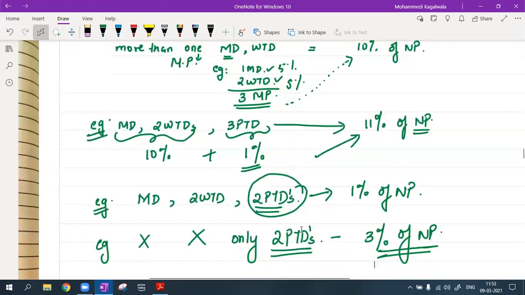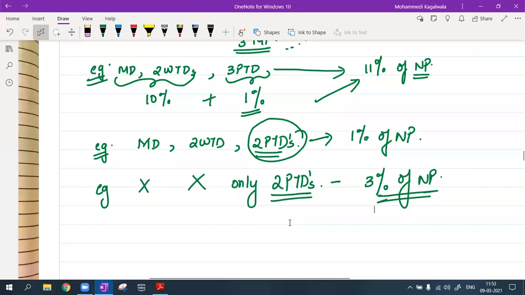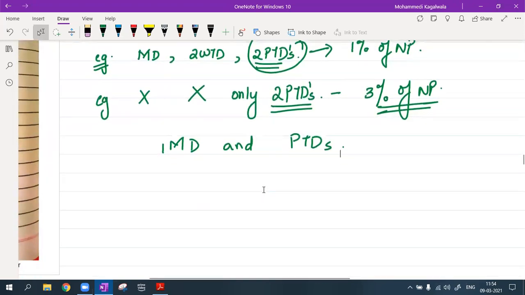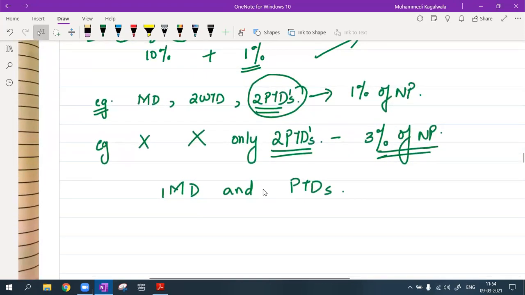And there is one MD and part-time directors are there. So this one MD and part-time directors are there, no? So these part-time directors can get only 1% of net profit. Why?